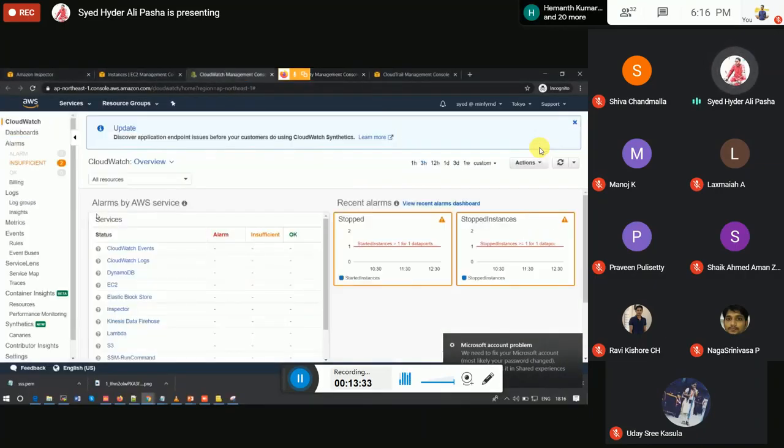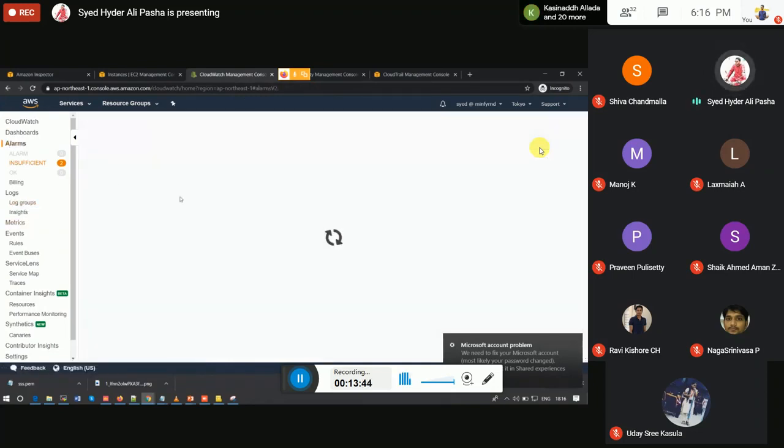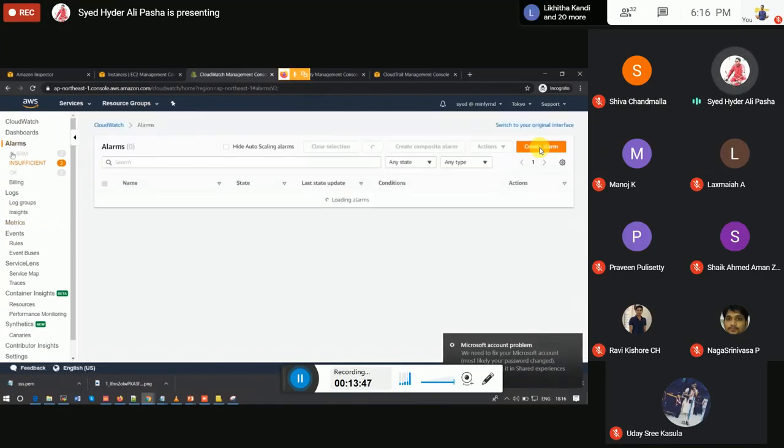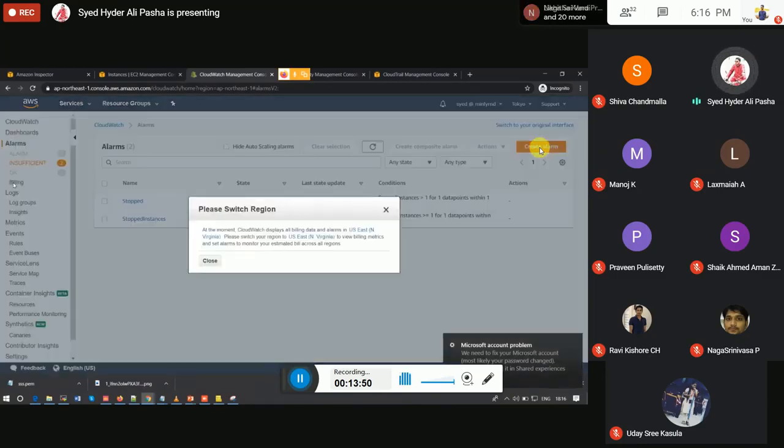So first let's go to CloudWatch. This is the dashboard of the CloudWatch. Here we will be having alarms. As you can see, we will be having alarm insufficient. If you want to create a billing alarm, it is available in North Virginia only. We can set the billing alarm in North Virginia, but it will scan all the regions and display the billing alarm. If we are setting the billing alarm to $200, once it exceeds the $200, we will be getting the alerts which we will be configuring based on the SNS topic.